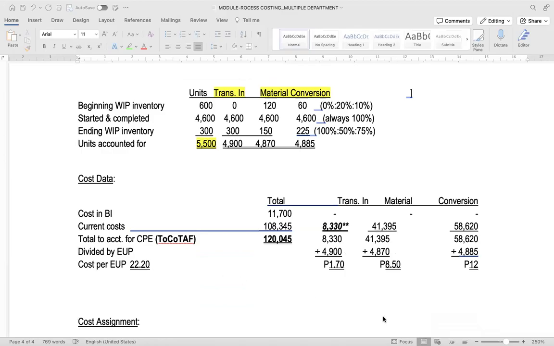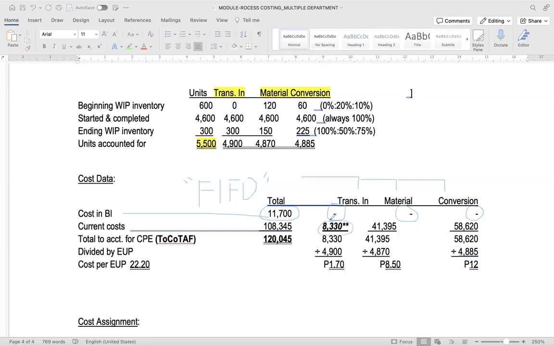As you will notice, the cost in the beginning inventory amounted to 11,700, but we are not going to consider the said cost for the cost per EUP computation. Why? Because there is segregation. It has already been recognized last period under first in, first out, so we have to disregard that. It is insignificant for the current period. So we consider only the current period cost amounting to 8,330.